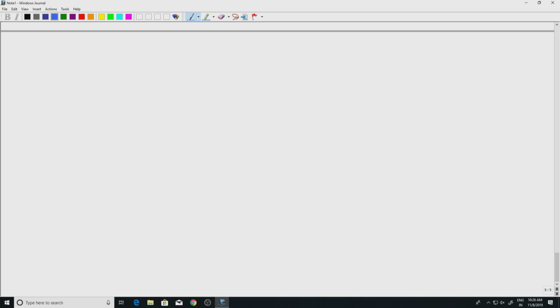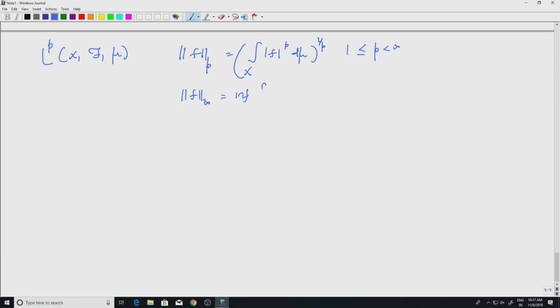So, recall that we are trying to prove LP norm is a norm actually. If I take f, then the LP norm is defined to be the integral over x of mod f to the p d mu, to the 1 by p. This was for p between 1 and infinity, strictly less than infinity. And you have the L infinity norm to be the infimum of all those m such that mod f is less than or equal to m almost everywhere with respect to mu, of course. So, you look at all such m and then take the infimum.